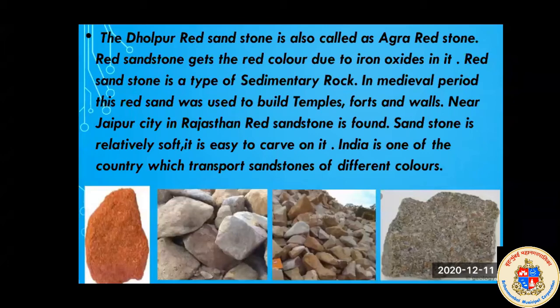In the medieval period, red sandstone was used to build temples, forts, and walls. So different types of temples, forts, and walls were built with the help of red sandstone. Near Jaipur city in Rajasthan, red sandstone is found. Sandstone is relatively soft. It is very easy to carve on it. Why? Because it is very soft, and that's why different types of temples and forts and walls were made with the help of red sandstone.